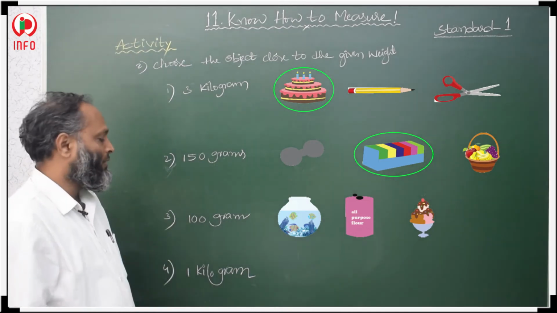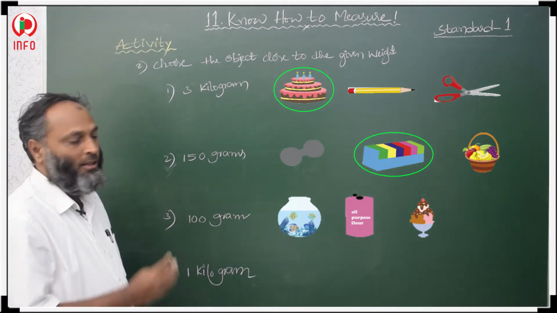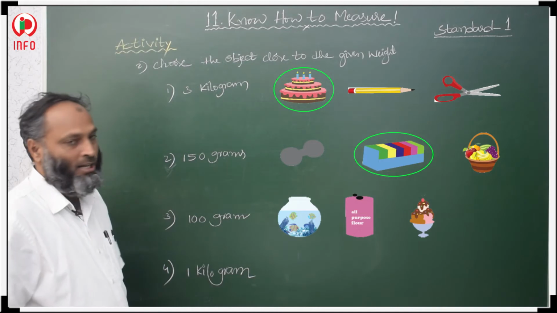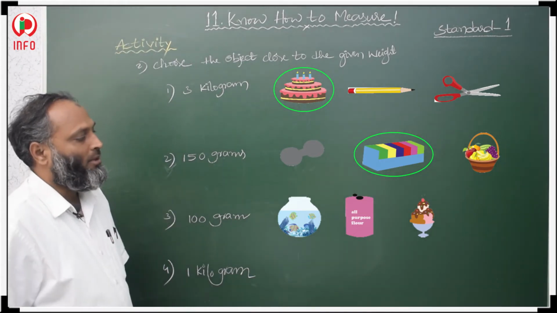Flour is more than 100 grams and aquarium weight is also more than 100 grams. Then ice cream weight is nearly equal to 100 grams. So circle the ice cream in the third one.